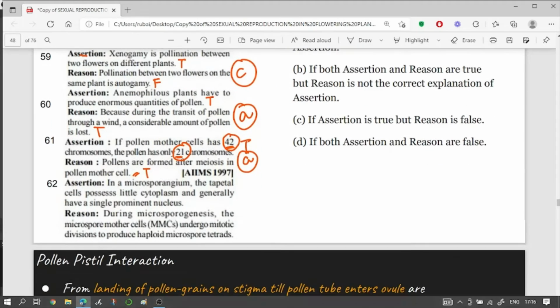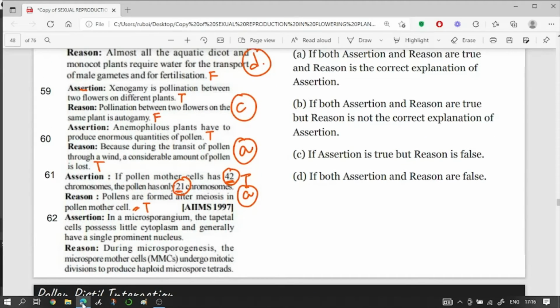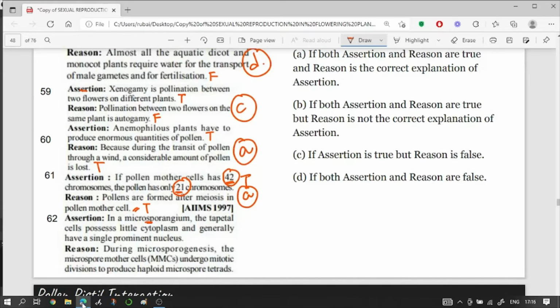Moving to question number 62. 62 says, in the microsporangium, the tapetal cells possess little cytoplasm and are generally having a single prominent nucleus. Okay, but this statement is incorrect. Do you remember about the layers of the anther? The outermost is the epidermis, then you have the endothecium, then the middle layers, and the tapetum. The tapetum provides nutrition, isn't it? And those cells are usually binucleated or multinucleated in nature.